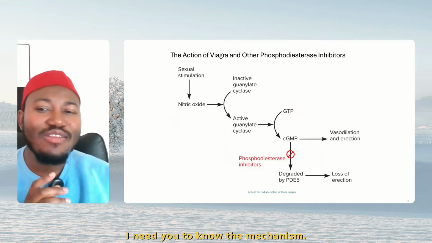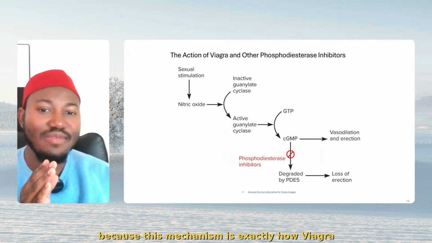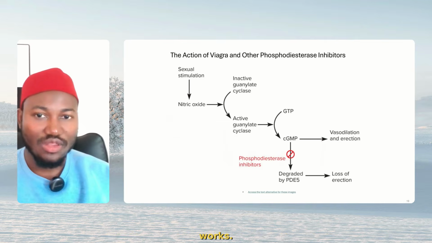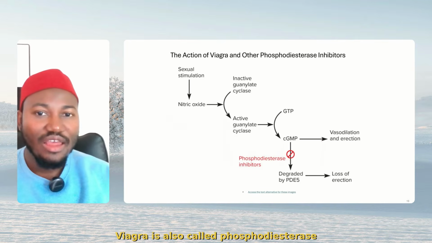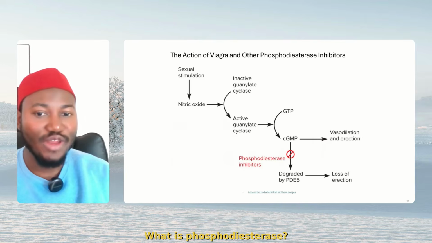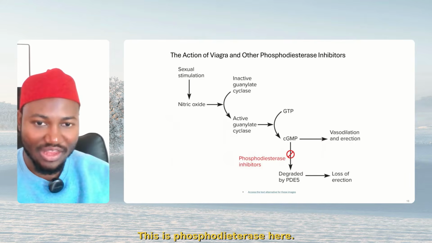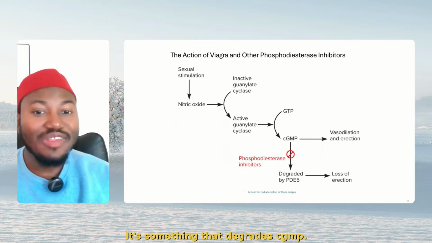Also, I need you to know the mechanism, because this mechanism is exactly how Viagra works. Viagra is also called phosphodiesterase inhibitors. What is phosphodiesterase? This is phosphodiesterase here. It's something that degrades cGMP.